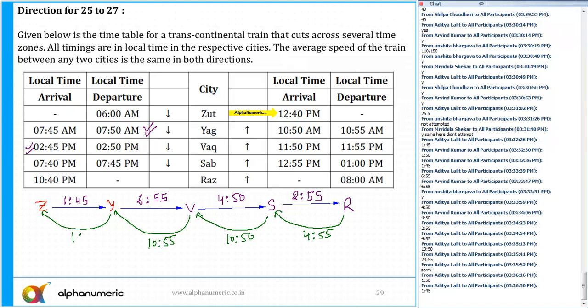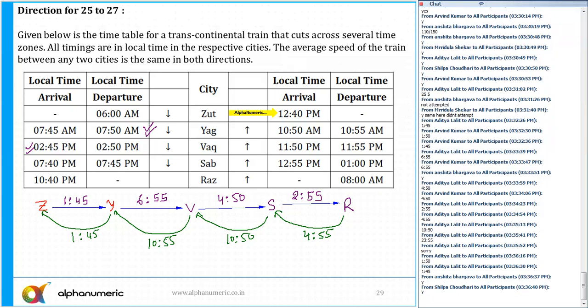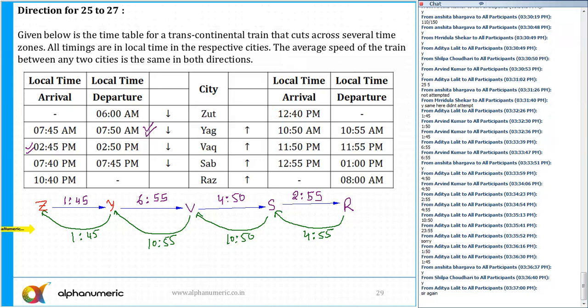So now tell me, is this part clear to all of you? We can find out if all of them are in the same time zone, this is the time gap here. Now if you look here, from Z to Y and Y to Z, the time is the same. When I'm moving from Z to Y and then coming back from Y to Z, the total time is the same. So can you say on the basis of this that in Z and Y the time zone is the same? There is no difference at all. Please tell me yes or no. Aditya, I traveled from Z to Y, total time 1:45. While coming back from Y to Z, total time is also 1:45. That is only possible if there is no time gap at all.